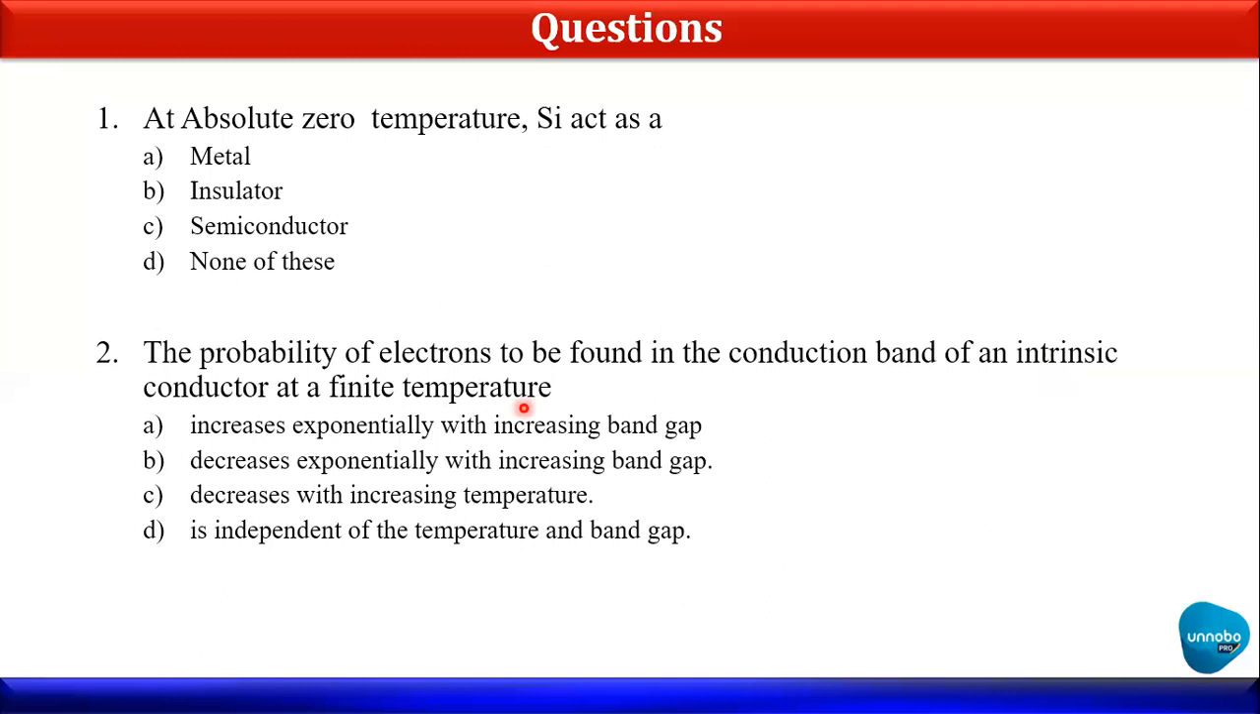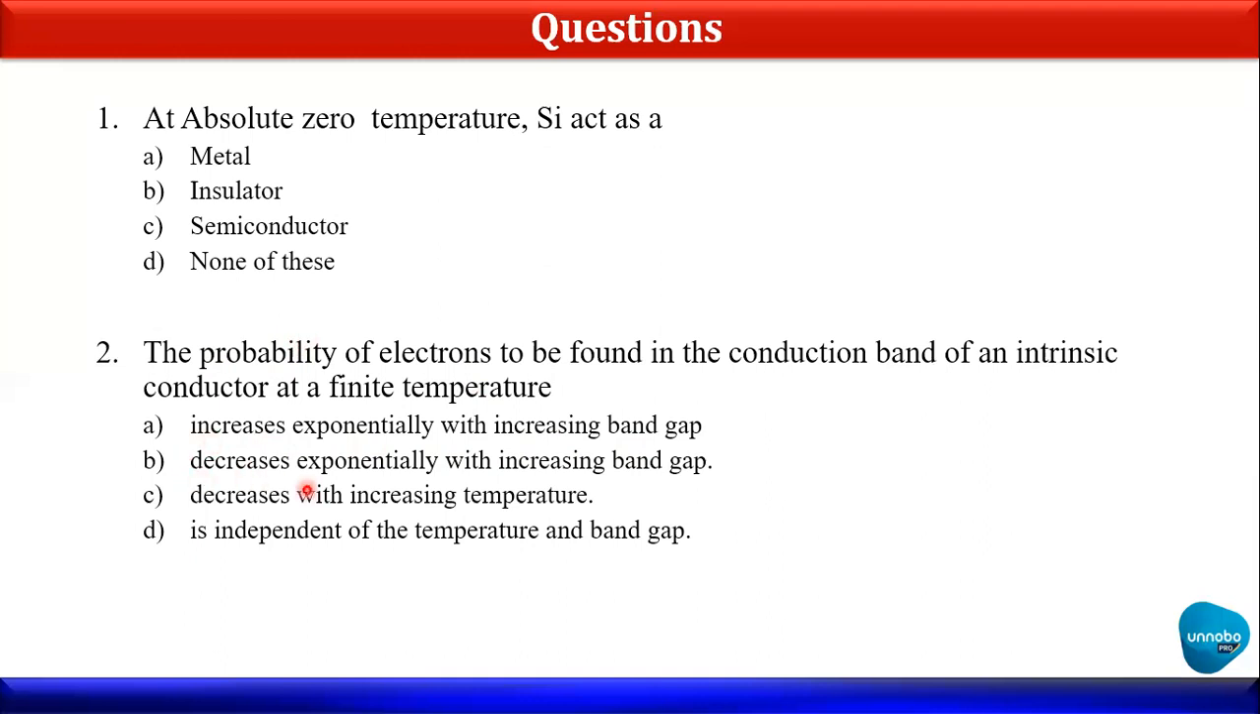Okay, so let's see what all things are correct, what is exactly the answer in this, so that we are going to see this. So first is increase exponentially with increasing band gap. Okay. So the probability of electron increases exponentially with increasing band gap. No, absolutely wrong. Because the more the band gap is, the more electron need energy to go into the conduction band, right? So the probability will decrease.